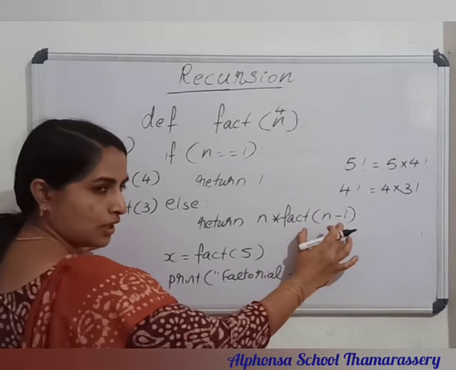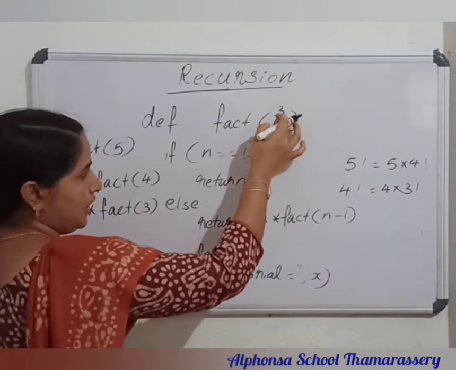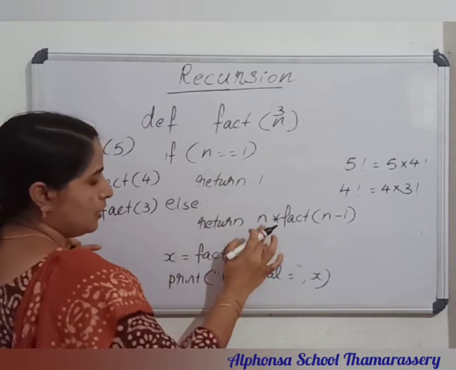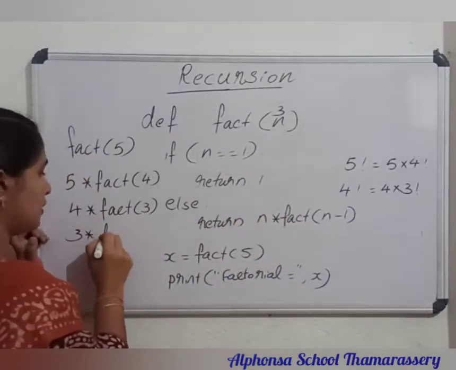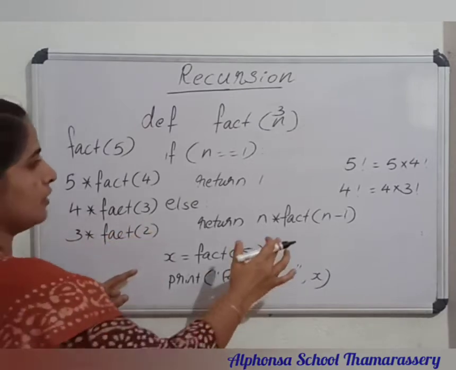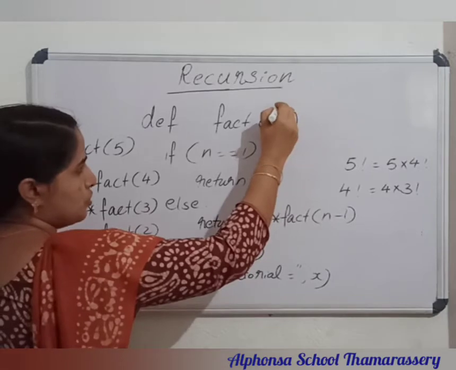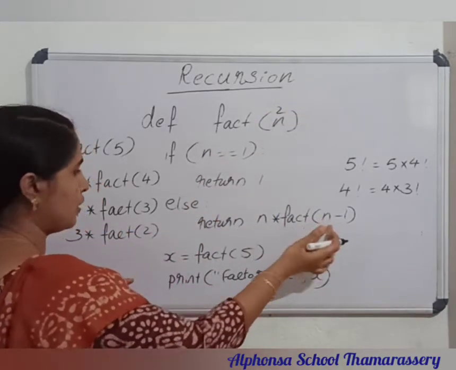Then fact of 3 calls the same function so that the value of n becomes 3. Then execute again, return 3 into fact of 2. 3 into fact of 2 is executing. Now n becomes 2. Then the else case is working, return 2 into fact of 1.